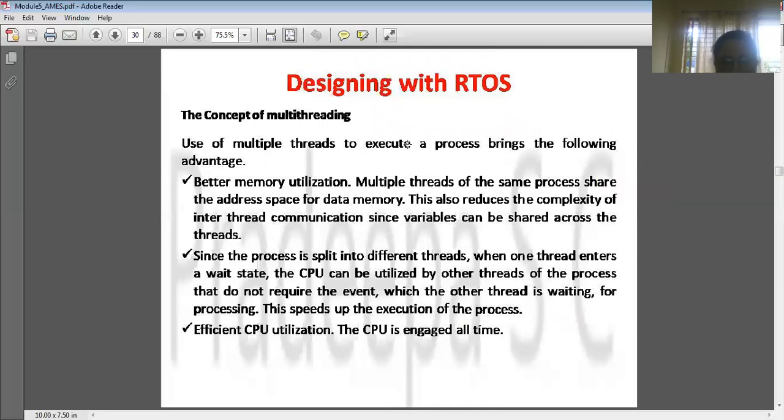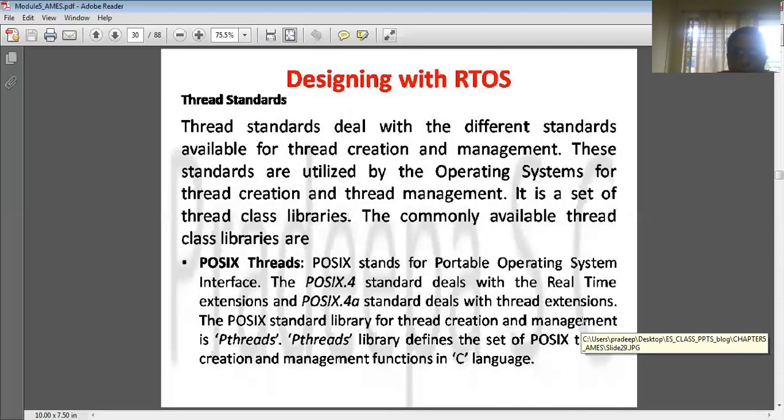The concept of multi-threading gives better memory utilization, because the data memory and the code memory are shared by the threads. A single process, a program, is split into different threads, so the CPU can be utilized by other threads of the process, and this speeds up the execution of the process. It is also efficient CPU utilization, and the CPU is engaged all the time, right?